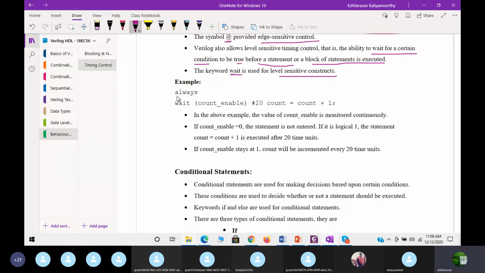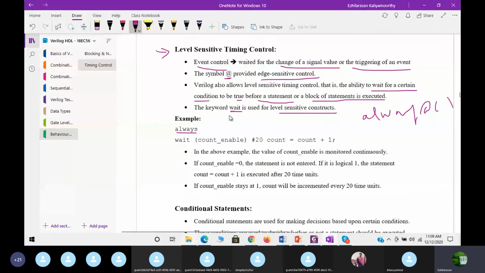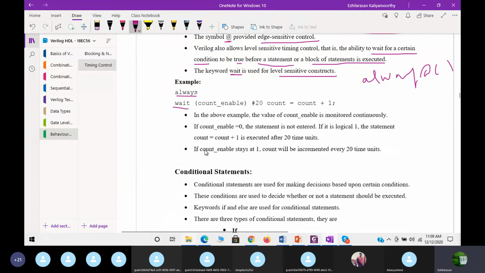Now an example. There are two ways. If you are writing a program like always @, you write something and it gets executed. If I'm not using @, then you must use this type of statement. For example, always wait (count_enable) #20 count = count + 1. What will happen in this example? The value of count_enable is monitored continuously.